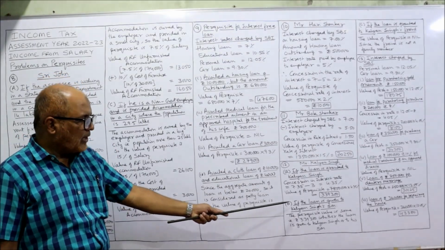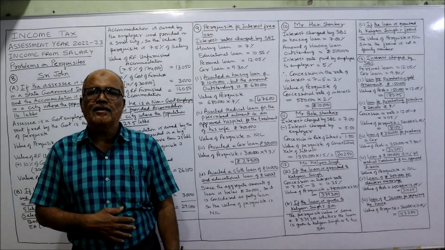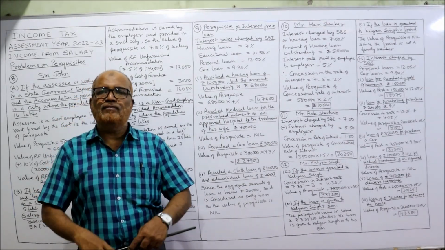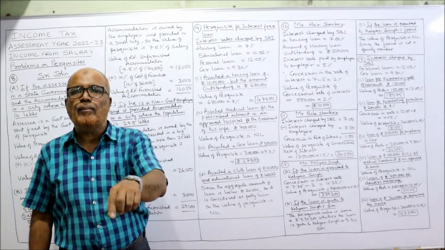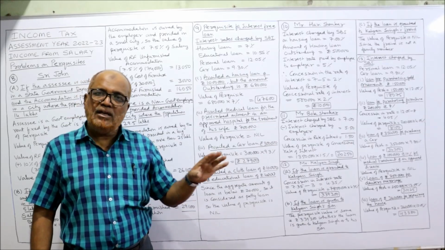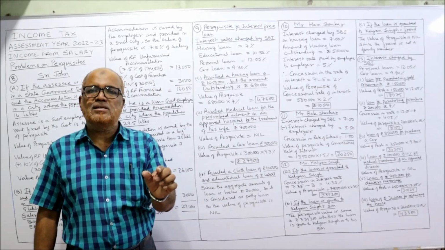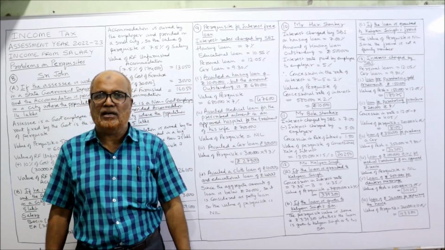Second case, if the loan is given to Kalyan Singh's son, son is a family member. The perquisite is taxable if the loan is given to the employee or the employee's family member. So son is a family member. So again, the amount is taxable. The value of perquisite is taxable in the hands of Kalyan Singh.